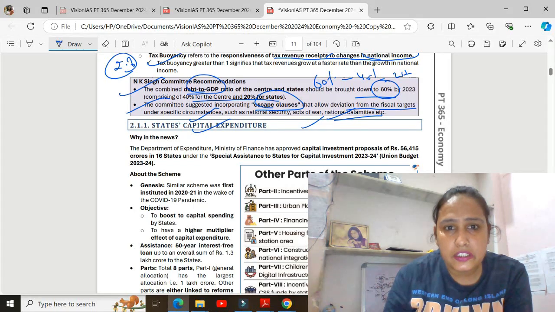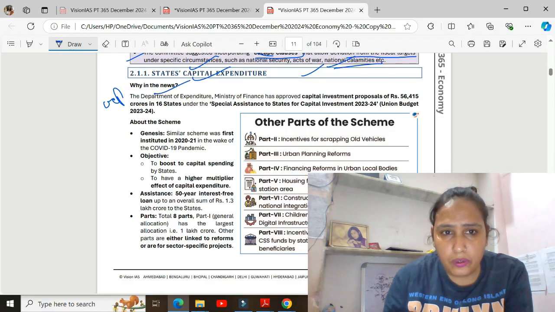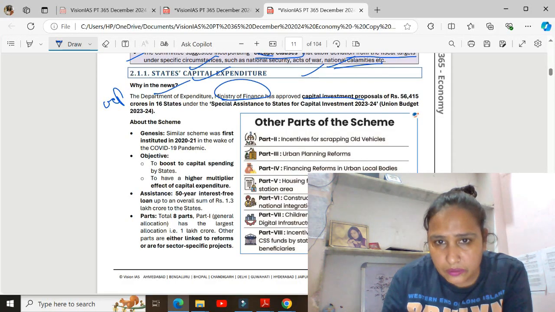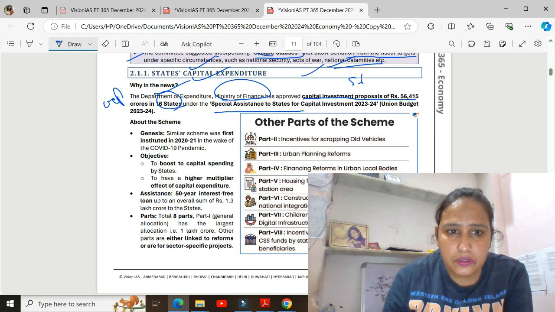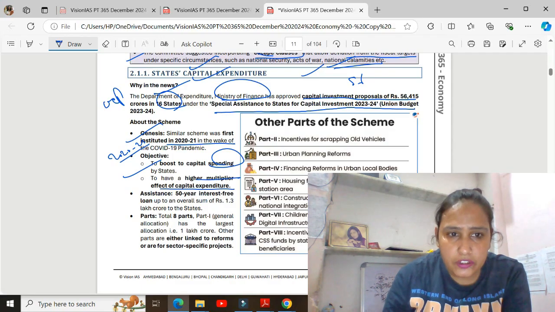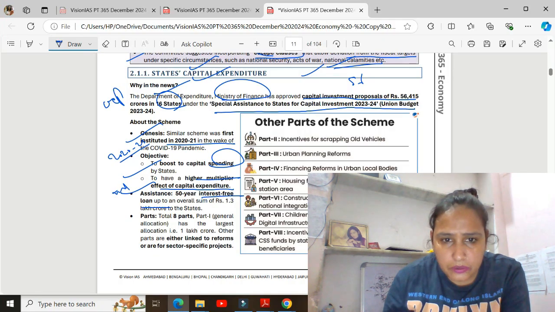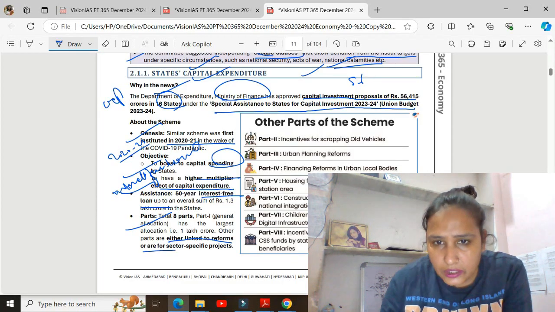Special assistance to states for capital investment is approved by the Department of Expenditure, Ministry of Finance, for 16 states. The scheme was first instituted in 2020-21 to boost capital spending, given the higher multiplier effect of capital expenditure. It is a 50-year interest free loan, with 8 parts that are either linked to reforms or sector specific.